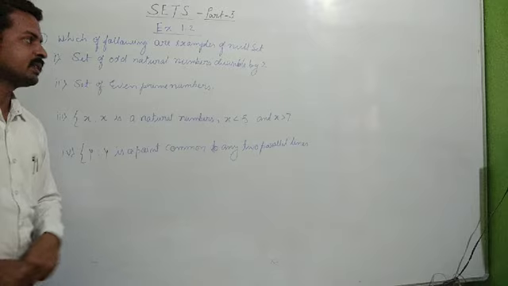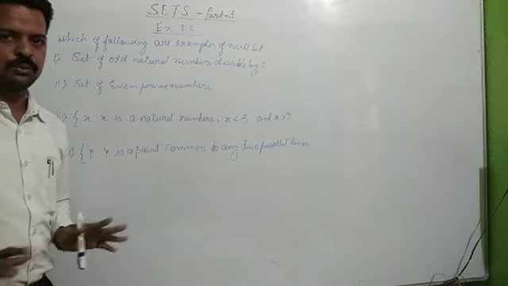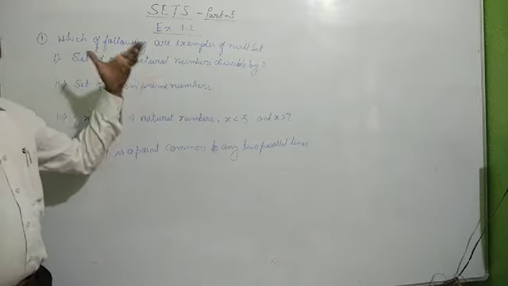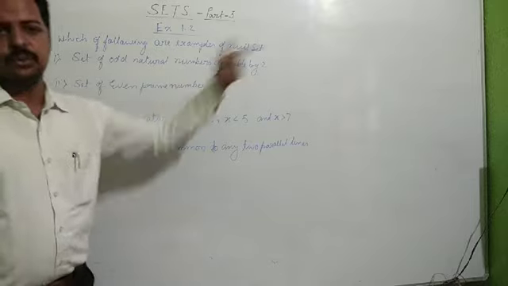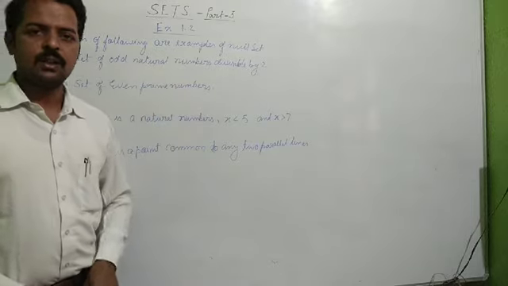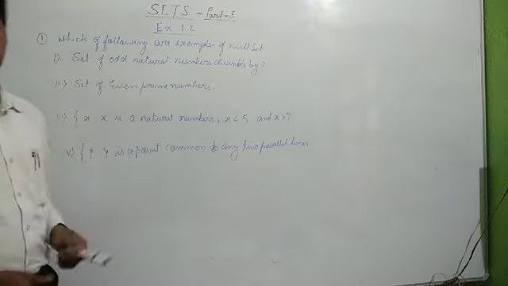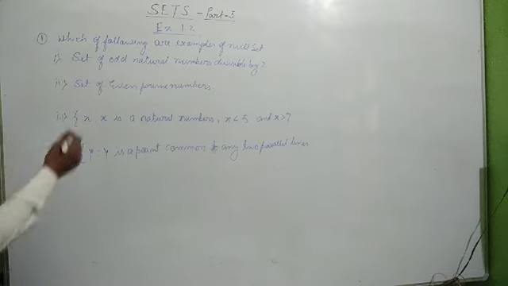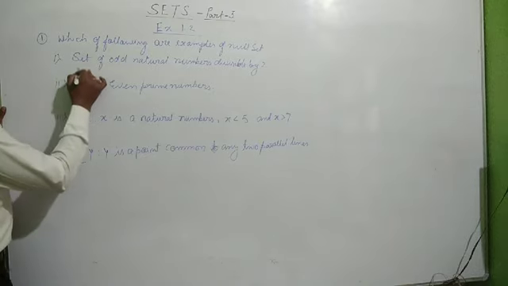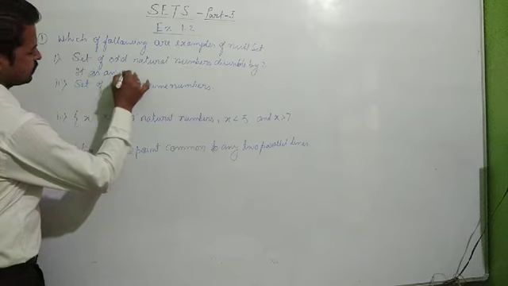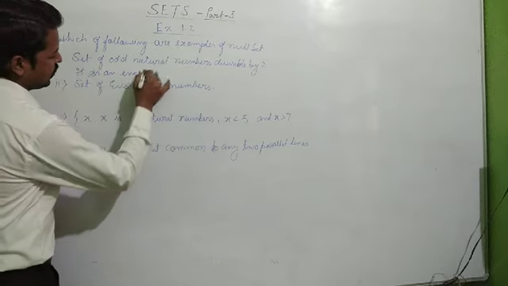जैसे मैंने बताया था empty set क्या होता है, जिसमें कोई element ना हो. Set of odd natural numbers. अब मुझे ऐसे odd natural number बताना है जो कि divisible by 2 हो. You all know that odd numbers are never divisible by 2. So this set must have no elements. So it is an example of empty set. So we will write it is an empty set, or null set we can say.